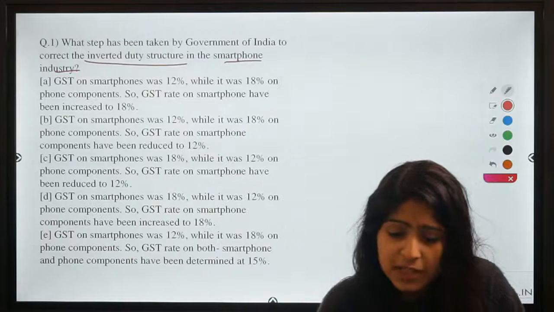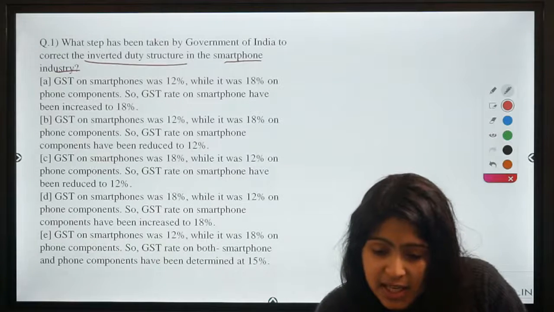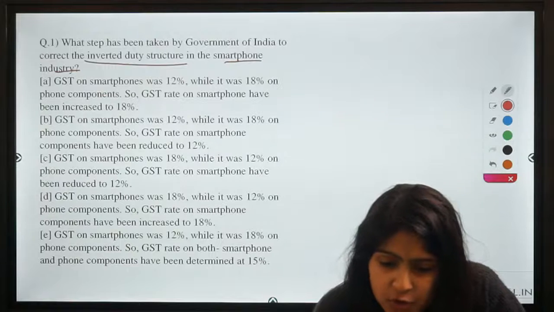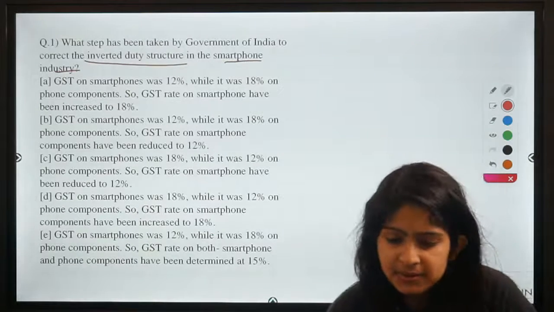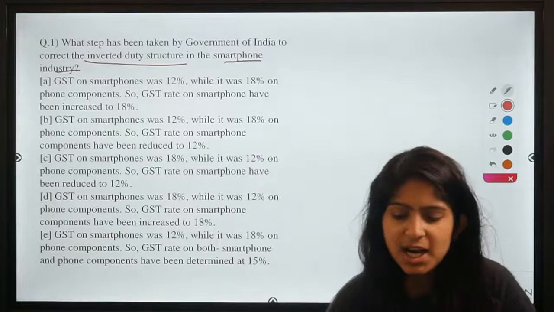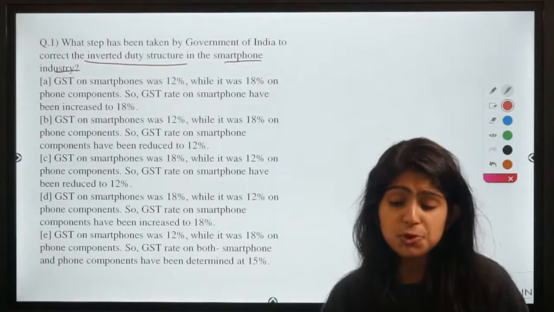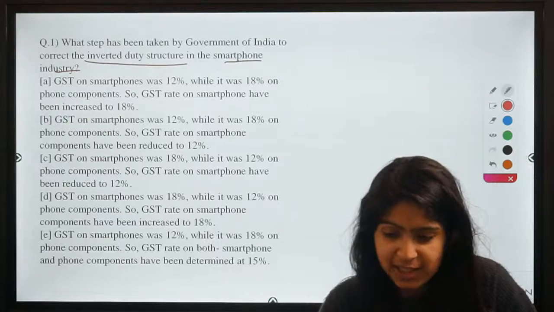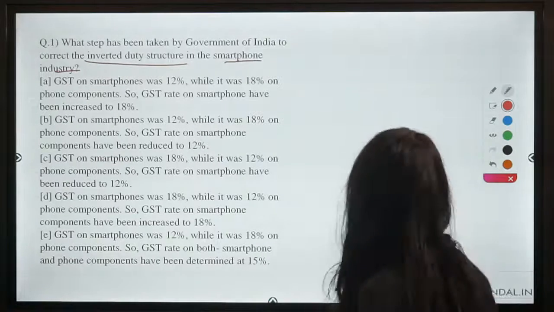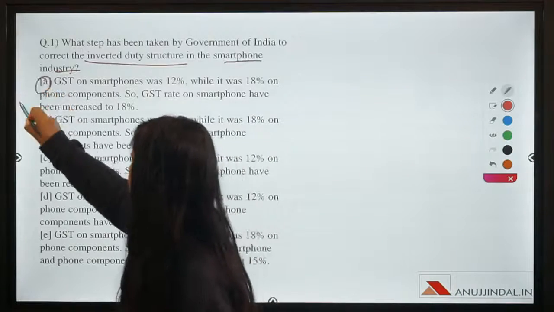So answers have already started to pop up. Samuel says A, Neelam says A, Gaurav, Shubham, Rahul and all of you say A. So I think we are starting a very good morning as most of you, or I should say all of you are answering correctly because the correct option is option A.